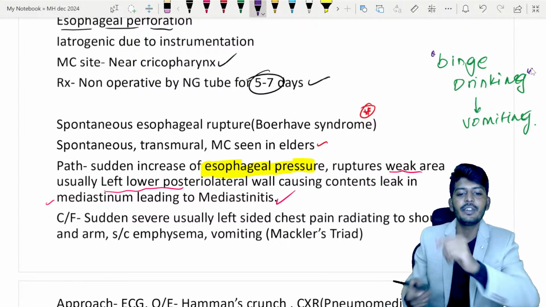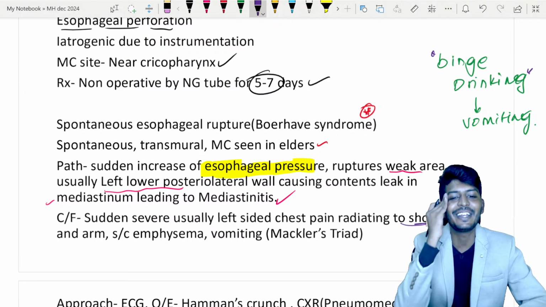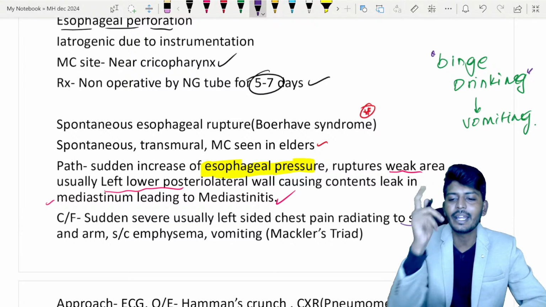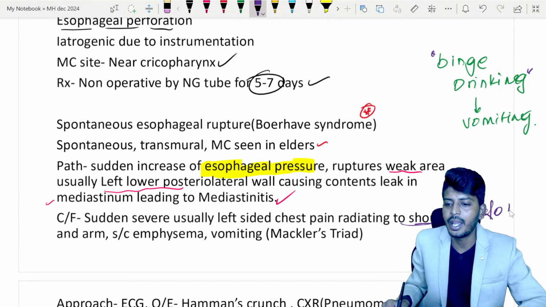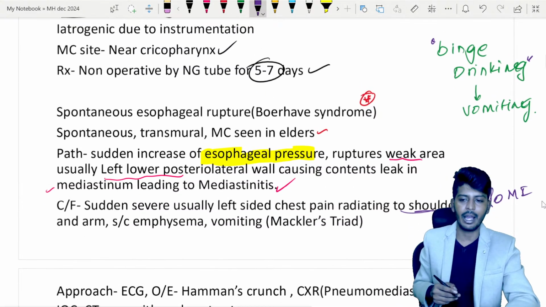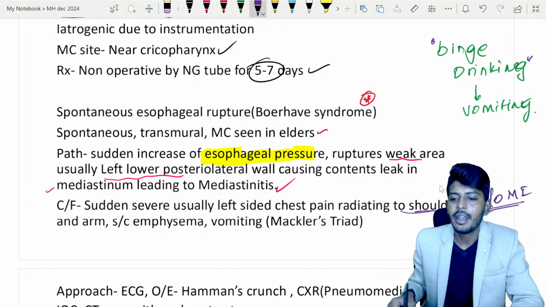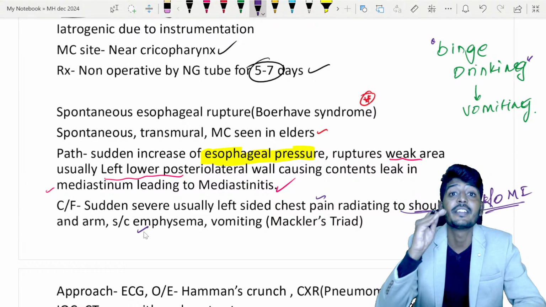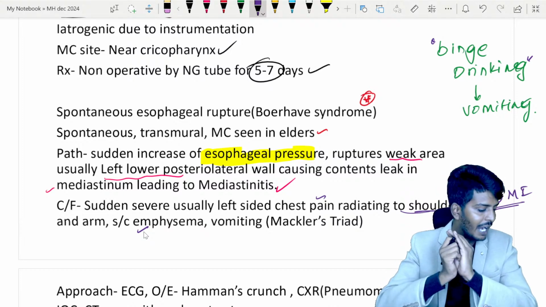So what are the clinical features? Sudden chest pain will be there, radiating to the shoulder. With chest pain radiating to the shoulder, automatically our brain goes to myocardial infarction. So immediately rule out MI. I will tell you how to differentiate. After ruling out myocardial infarction, you have a patient with chest pain. Subcutaneous emphysema means air accumulated just below the skin, and vomiting will be there.